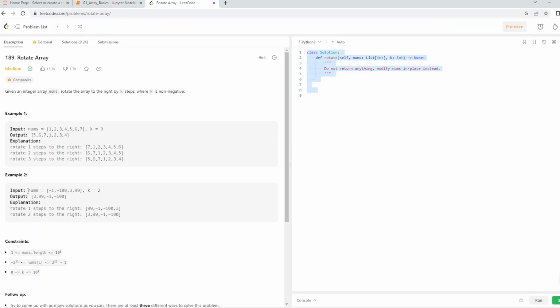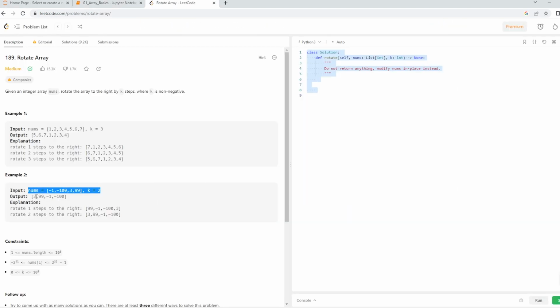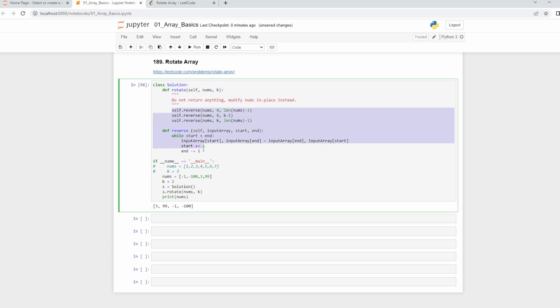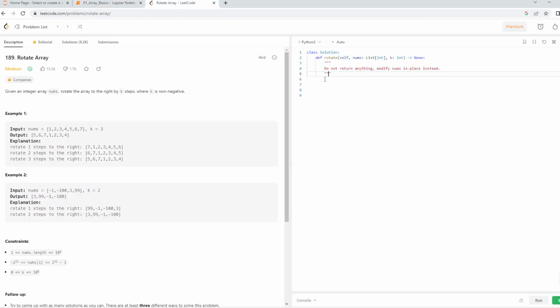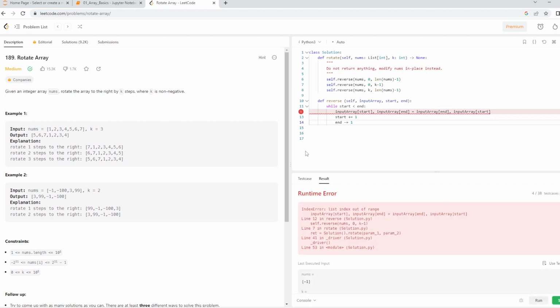Now let us also take this example, and we have it. Okay, so it is 3 99 minus 1 and minus 100, and we have 3 99 minus 1 and minus 100. Okay, this works. And now if I take this and paste it from here, and now let us run this. It works, but still we have an error. So what is this error?